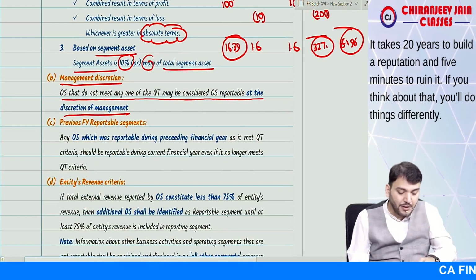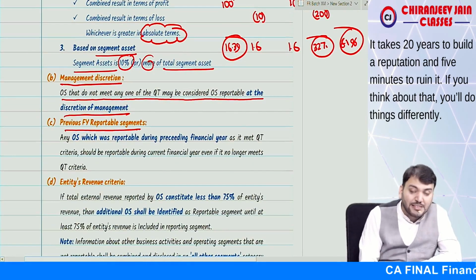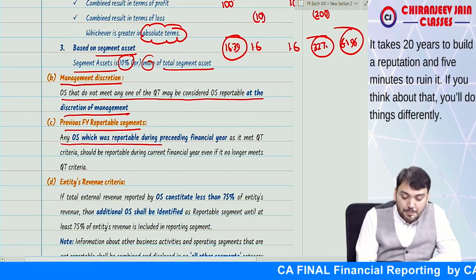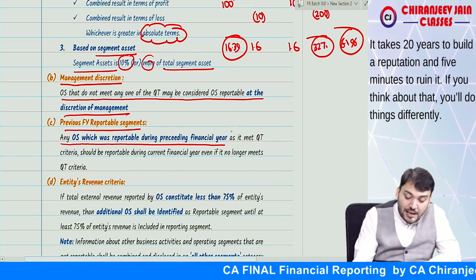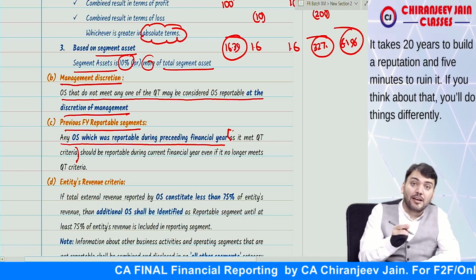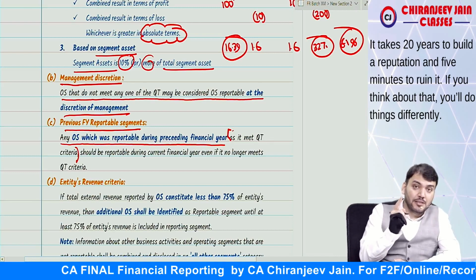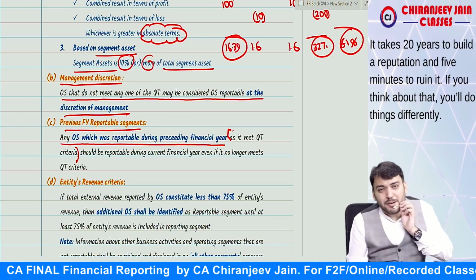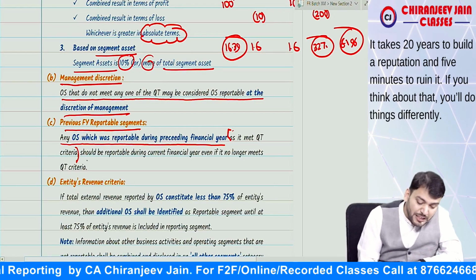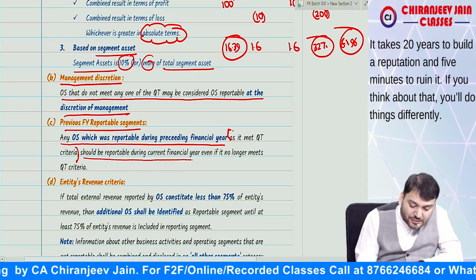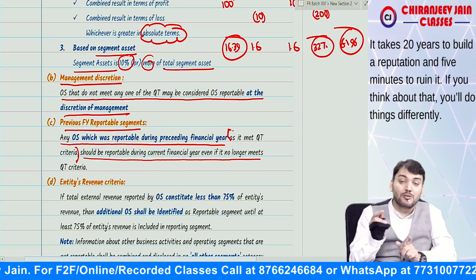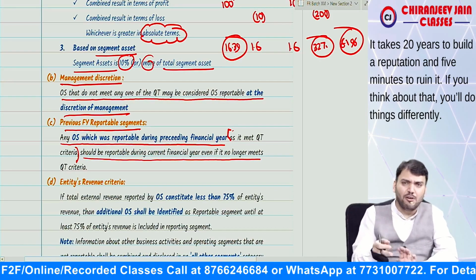Then, previous year reportable segment. Any operating segment which was reportable during the preceding financial year as it met the QT criteria, means as per point number A, not as per point number B. Any operating segment which was reportable in the previous year as per point A should be reportable during the current financial year even if it no longer meets the QT criteria. I hope you have understood.